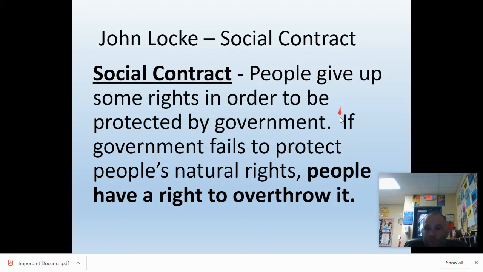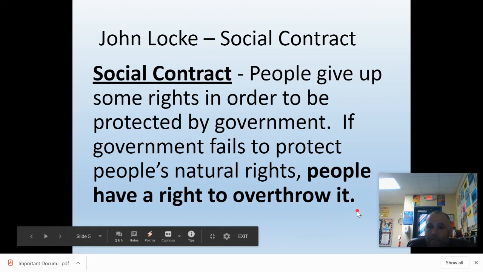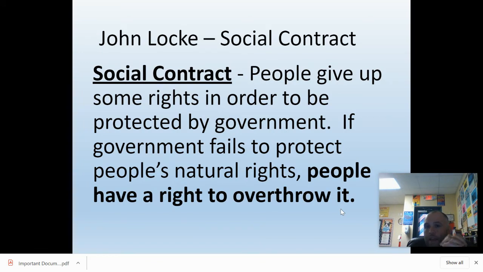Now, what is really important here is John Locke says if government fails to protect our natural rights, if they don't hold up their end of the contract, just like AT&T would cancel my phone, if government doesn't protect our natural rights, then people have a right to overthrow that government, that people should get rid of that government. So again, the contract is I agree to obey the law, and government agrees to protect my life, liberty, and property. And if government's not doing that, we should get rid of that government and find a government that will.